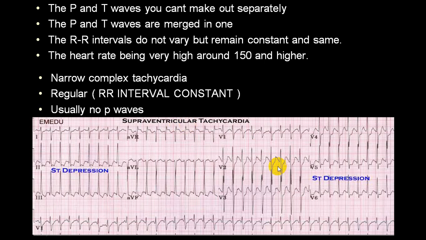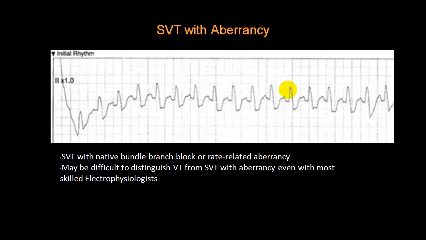And in a supraventricular tachycardia, good number of times, because the rate is fast, in the lateral leads you will see ST segment flattening, or sometimes it is depressed, which will be evident like ischemia. So good number of times, the ST segment is also affected in a supraventricular tachycardia, and the rate is usually close to 150 or even higher.